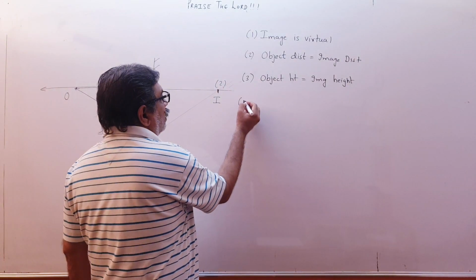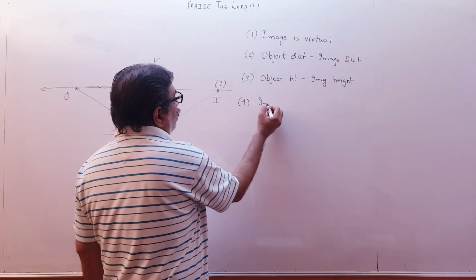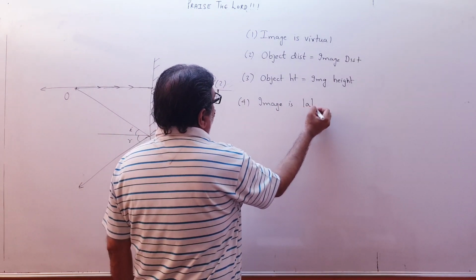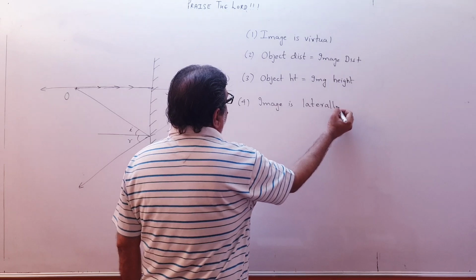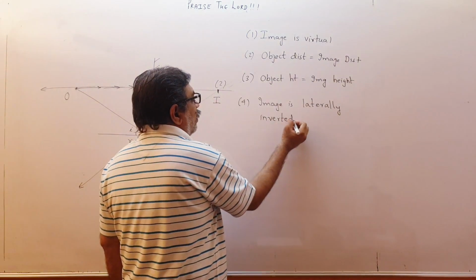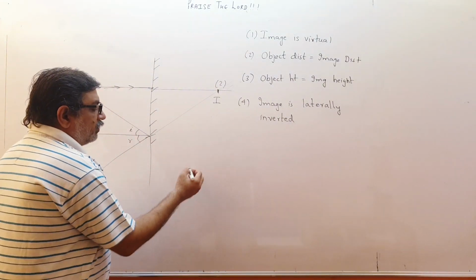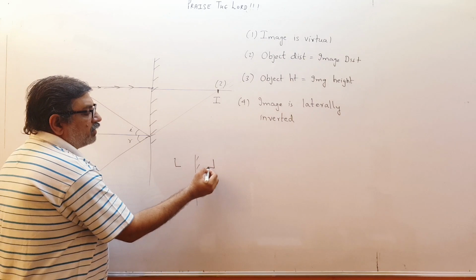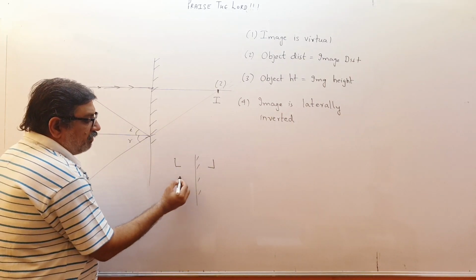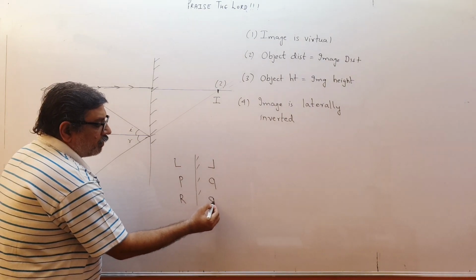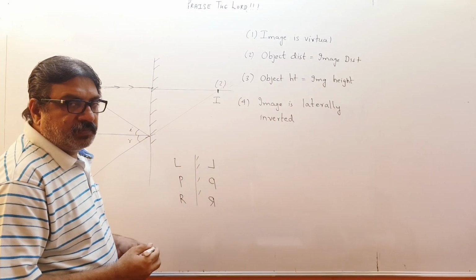Then, image is laterally inverted. Laterally inverted means what? Supposing there is a mirror over here. So L will appear like this, P will appear like this, R will appear like this. It is reversed.